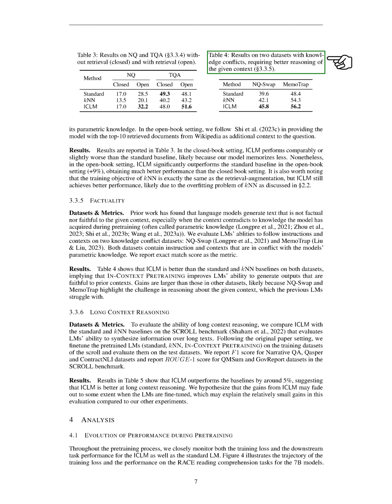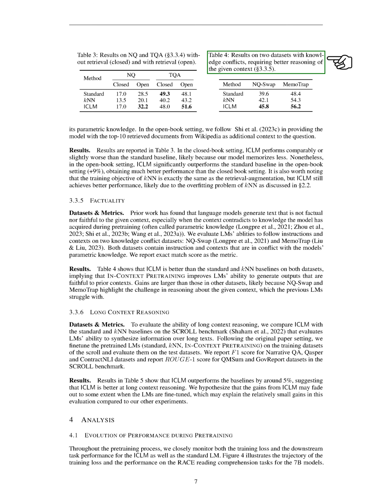Section: Datasets and Metrics. We've discovered that language models often produce text that isn't accurate or doesn't adhere to the provided instructions, particularly when these instructions contradict the knowledge the model has learned during its pre-training phase. This is often referred to as parametric knowledge. To assess the ability of language models to follow instructions and handle conflicting knowledge, we use 2 datasets, NQ-Swap and MemoTrap. Both of these datasets contain instructions that conflict with the model's parametric knowledge.